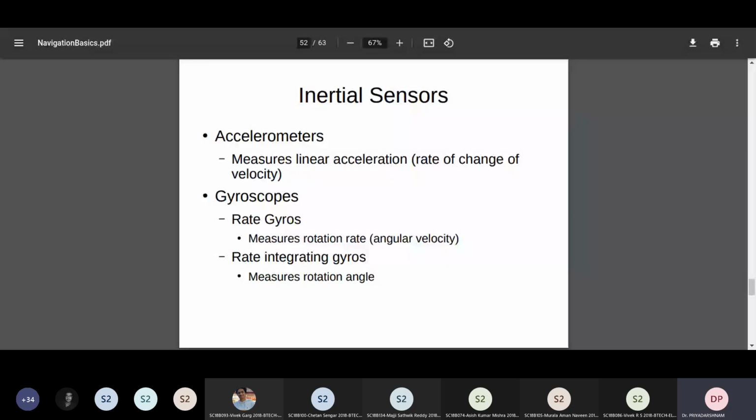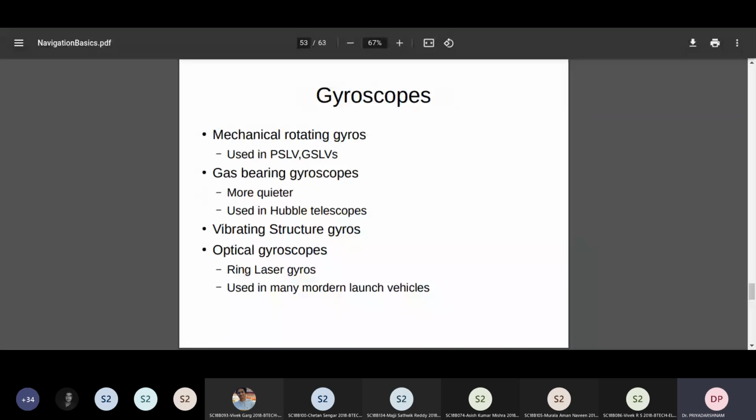So accelerometers simply measure the linear acceleration, which is the rate of change of velocity, which we know. Typically, gyroscopes, there are many types of gyroscopes, depending on how you manufacture them. Mechanical gyroscopes are right now used in ISRO's PSLV and GSLV. And then there are gas bearing gyroscopes to make it noiseless. Basically, instead of mechanical bodies touching each other, the bearing will be filled with gas. They are quieter. They are used in Hubble telescopes.